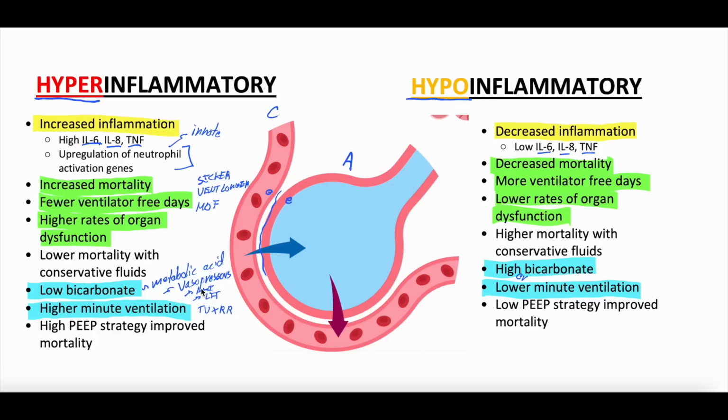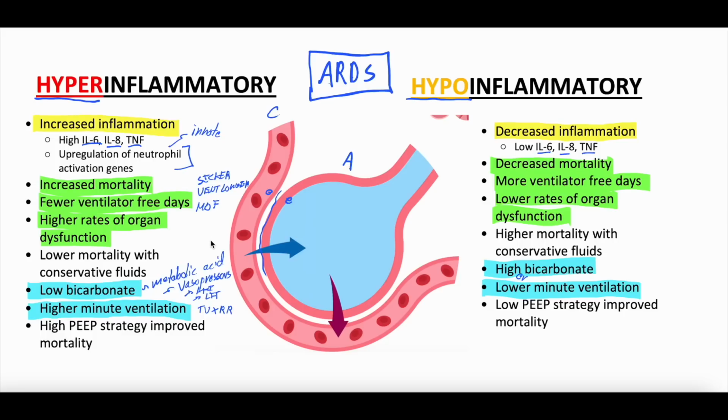Okay, sorry, going back. So is there anything we can do clinically to treat the hyperinflammatory phenotype as compared to the hypoinflammatory phenotype? Because now we see they act different, right? They're all under the umbrella term of ARDS, but even though they're under this umbrella term, they act different as compared to each other. But they act different. Well, people went back and studied these two different phenotypes to see if they did have different responses to different interventions. And what they found was kind of interesting.